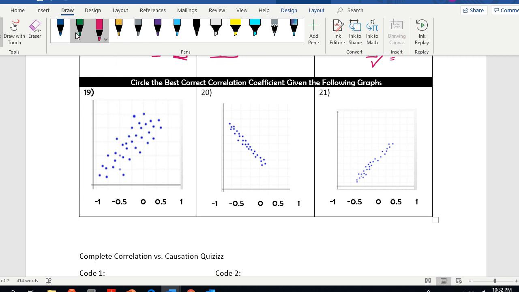Okay, so this one, let's look at this. This is a definite line going up this way because you've got empty spots here. You've got empty spots here. This is a positive line, so it's got to be one of these. I don't like this one, I'll be honest with you. It's got to be the 0.5.